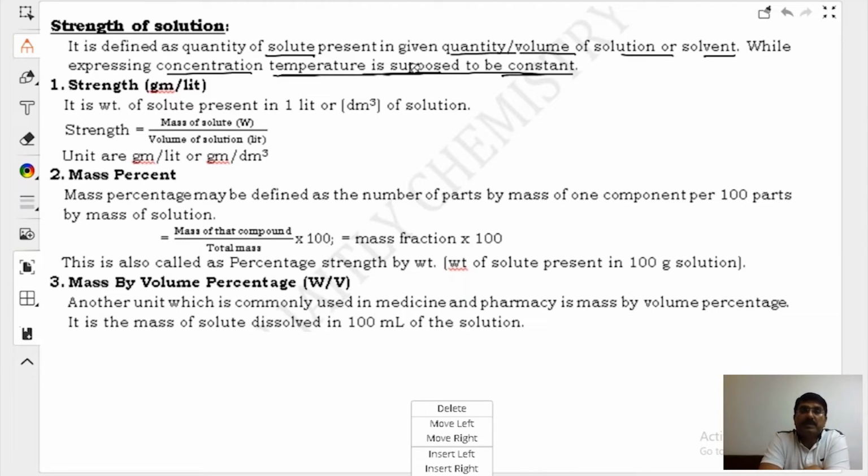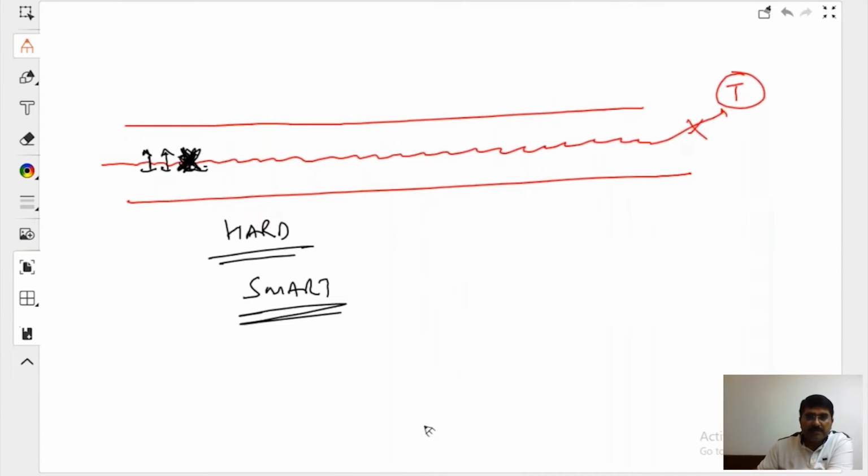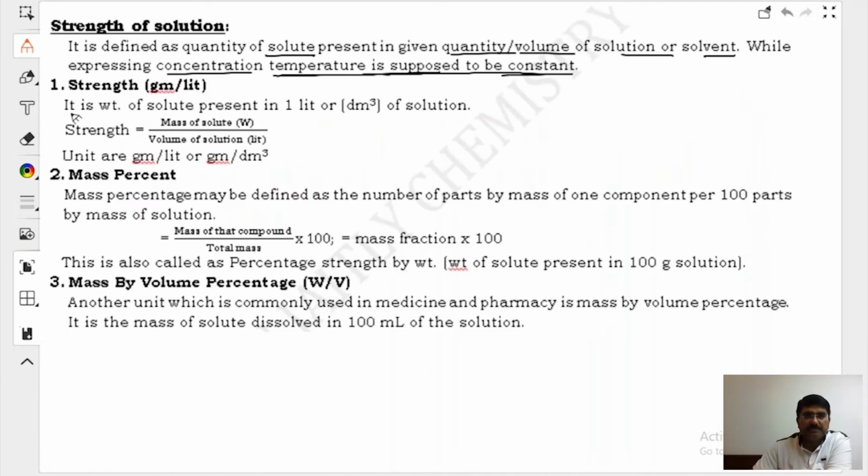It's supposed to be constant. Whatever terms I'm going to discuss with you will be at constant temperature. The first is grams per liter. It is the weight of solute present in 1 liter.